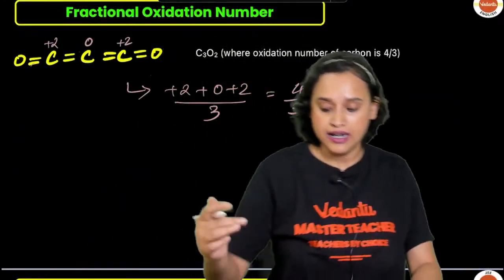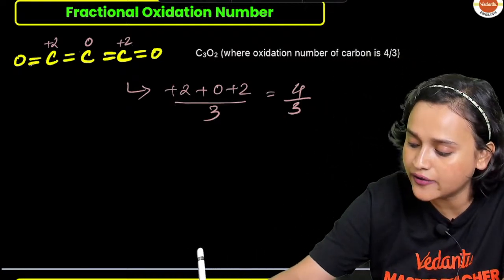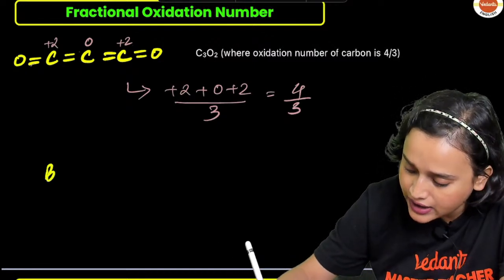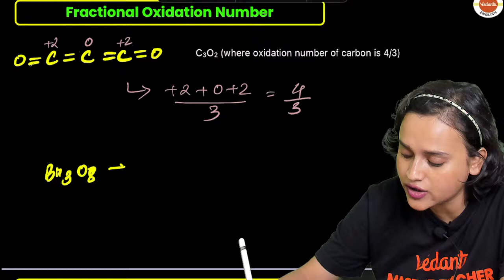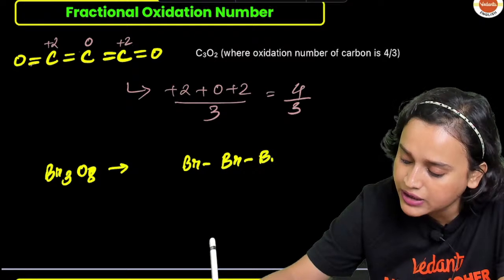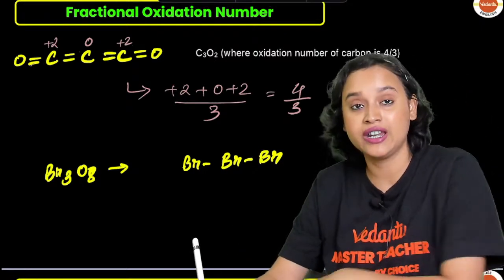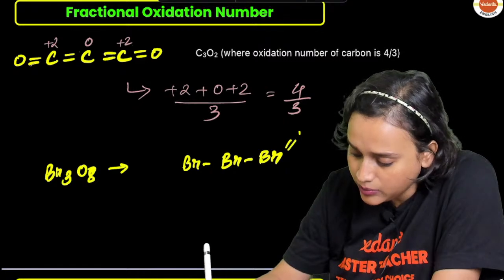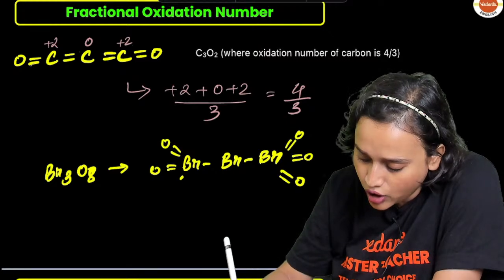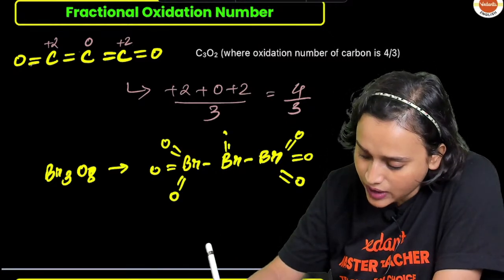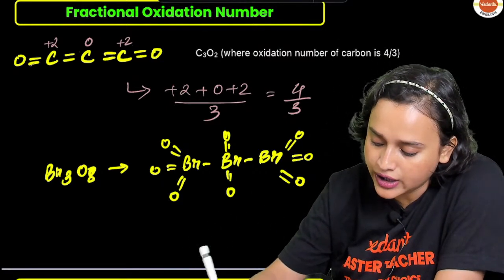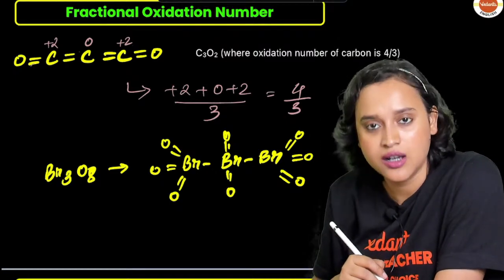Clear? Great. Now let us take a look at Br3O8. Shall we do it? Let us draw the structure, everybody. You will have Br and Br here, right? Now eight oxygens, guys, each with a double bond to O. Cool. Now guys, we want to figure out the oxidation state of each of these bromines.